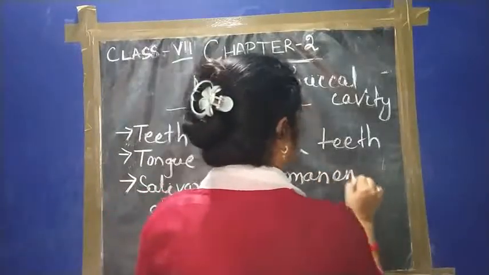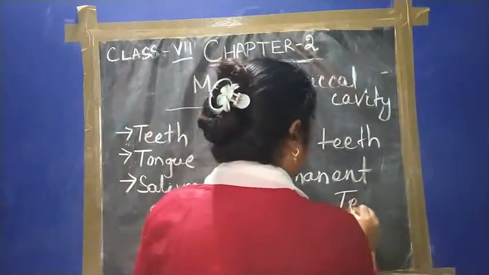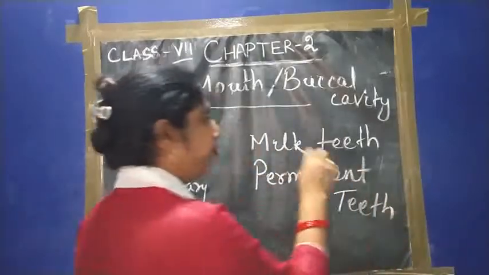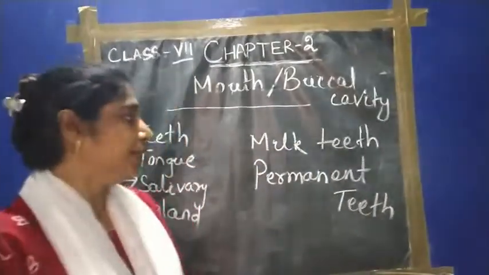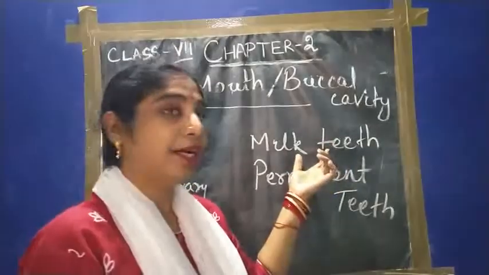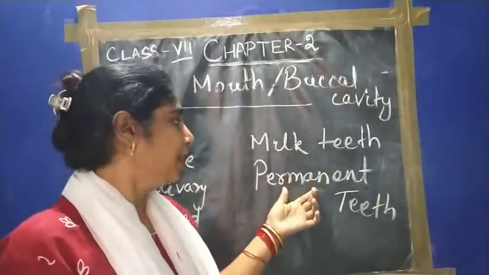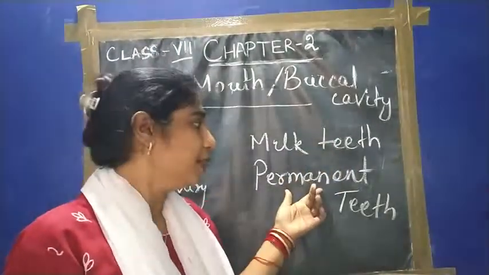So the teeth present at the infant stage are the milk teeth. The teeth that arise when the milk teeth fall are the permanent teeth.